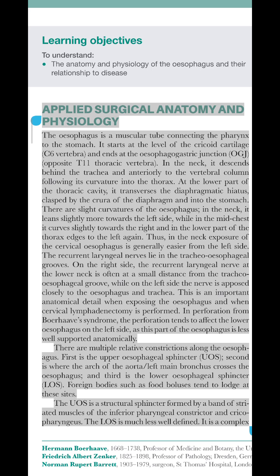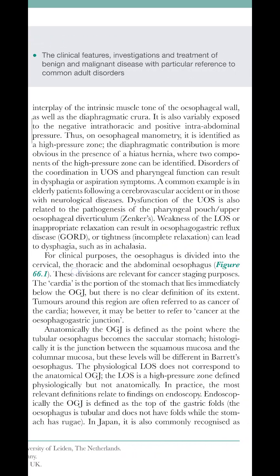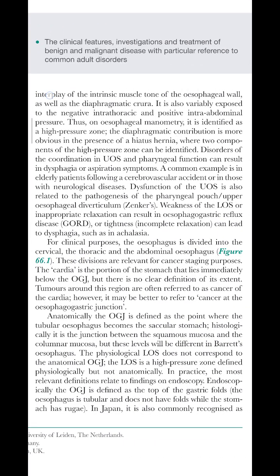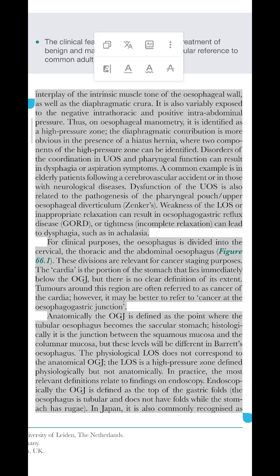The UOS is a structural sphincter formed by a band of striated muscles of the inferior pharyngeal constrictor and cricopharyngeus. The LOS is much less well defined. It is a complex interplay of the intrinsic muscle tone of the esophageal wall, as well as the diaphragmatic crura. It is also variably exposed to the negative intrathoracic and positive intra-abdominal pressure. Thus, on esophageal manometry, it is identified as a high-pressure zone.